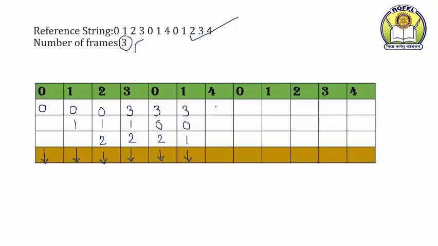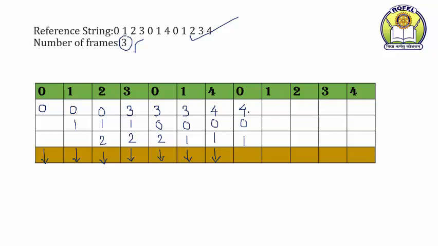3 had come first, so it is going to be replaced. So here it is 4, 0 and 1 and there is a page fault. Then here 0. Now look here carefully, 4, 0 and 1. There is 0 already in the memory. That means what? There is no page fault. 4, 0 and 1. Here we do not draw the arrow. There is no page fault.